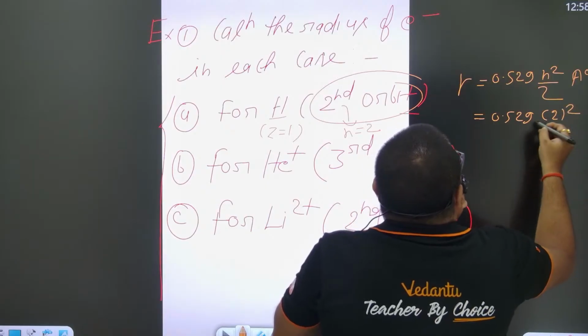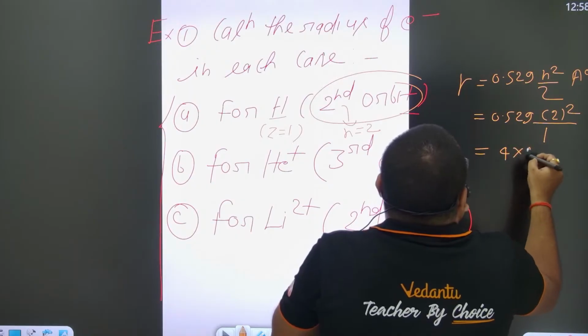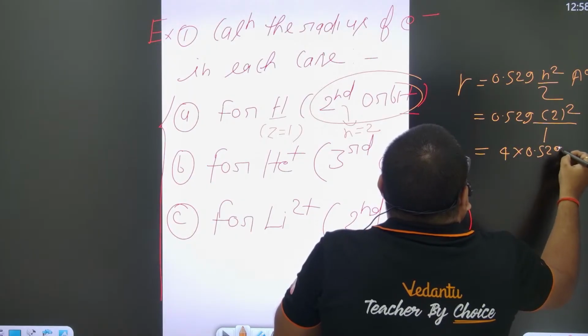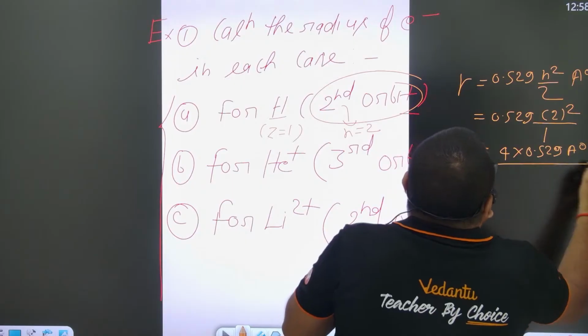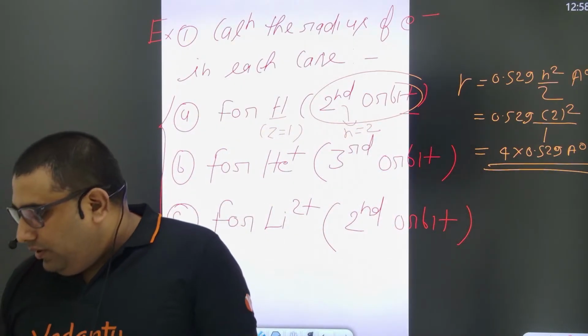Put these values in the formula: 0.529 × 2² divided by 1. So the value is 4 × 0.529 angstrom. This is the answer. Is it okay to all? Please reply.